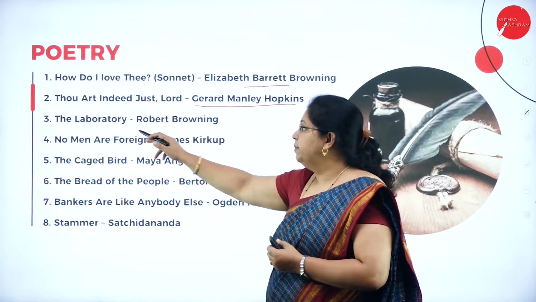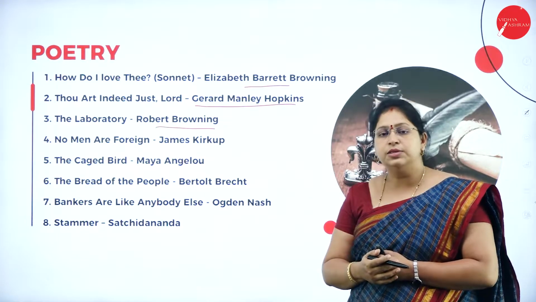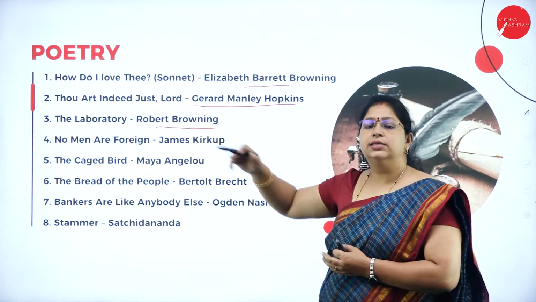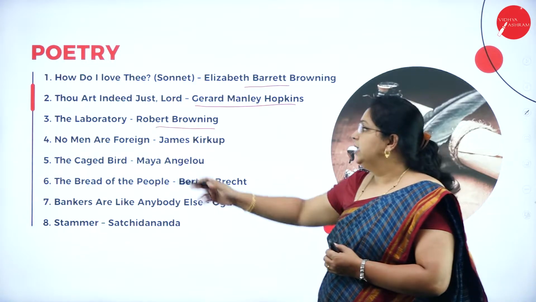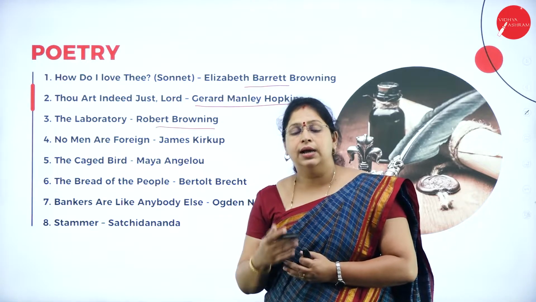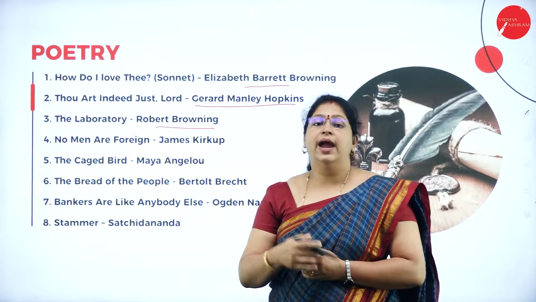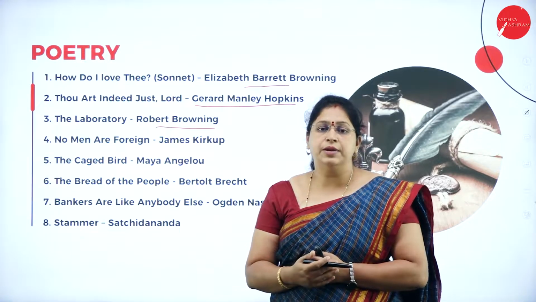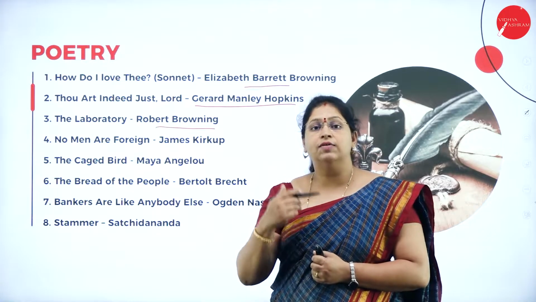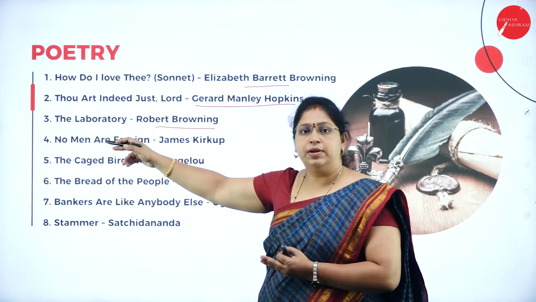Then The Laboratory is written by Robert Browning. He also comes under the Victorian era, but this is not a sonnet. Here this is a normal poem where he writes about a woman who wants to kill her lover's lover, and for that she goes to the laboratory and asks the lab technician to prepare poison for her which can kill her lover's lover. So that is given in this poem, The Laboratory.